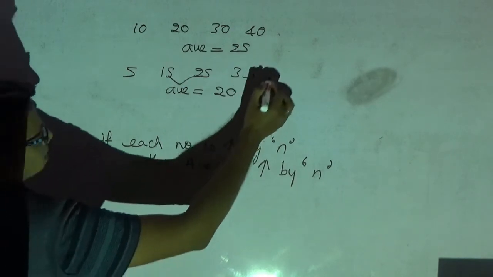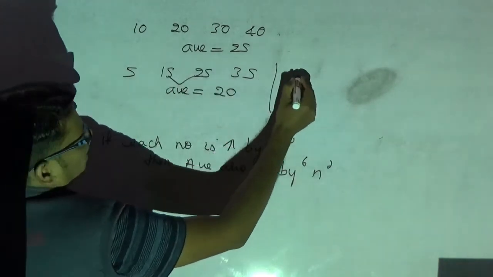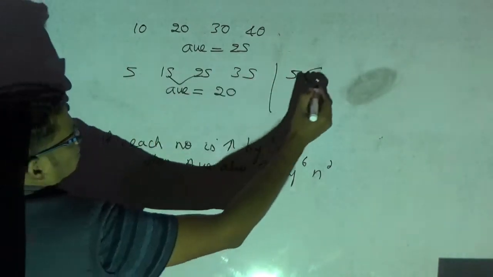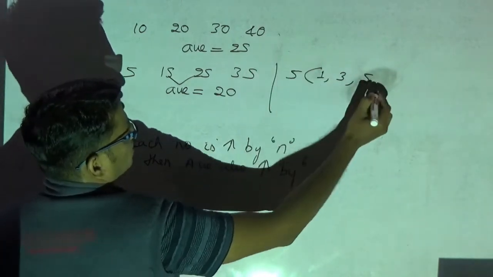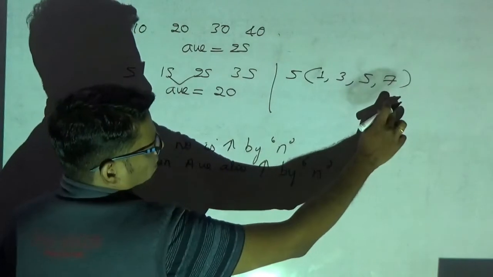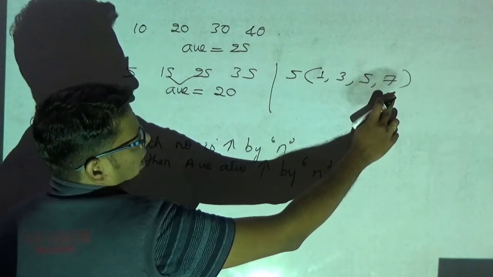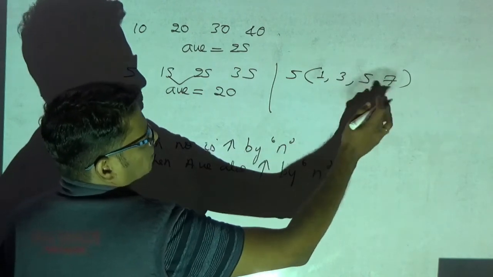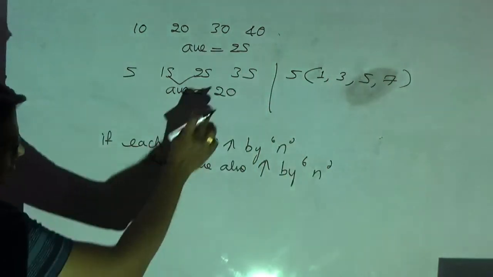Now I will give another trick to find the average of this. See, in this what can I take common? 5 I can take common. Then 5 ones, 5 threes, 5 fives, 5 sevens. Correct? Now, what is the average? See, odd numbers. What is the odd numbers average? The odd numbers average is number of samples, that is n. What is n? 4. 4 into 5, 20. So I have got 20 as my average.